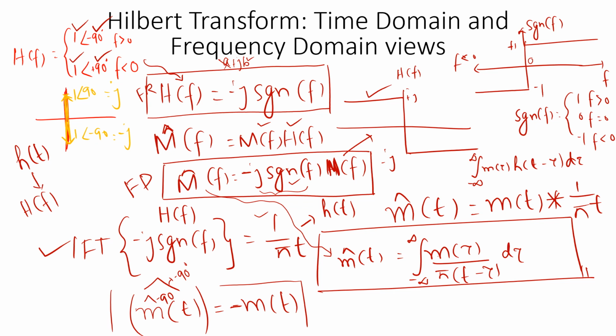This convolution integral I can write as the integral from minus infinity to infinity of m of tau divided by pi times t minus tau, d tau. So this is how we write it in time domain.